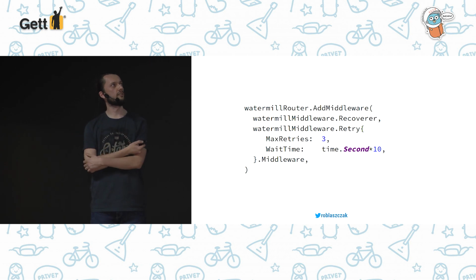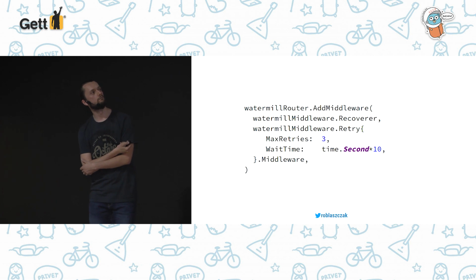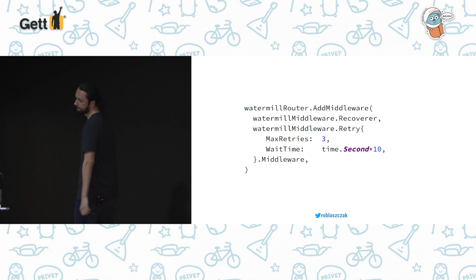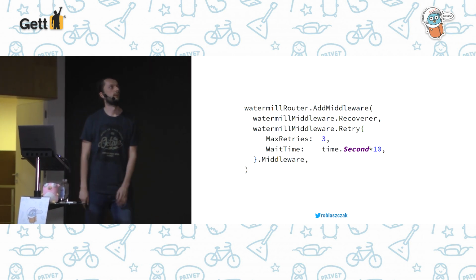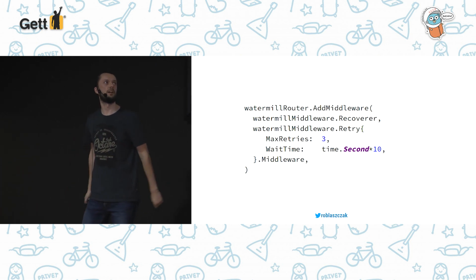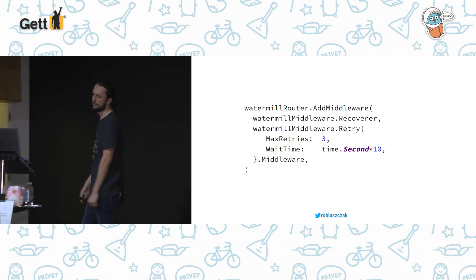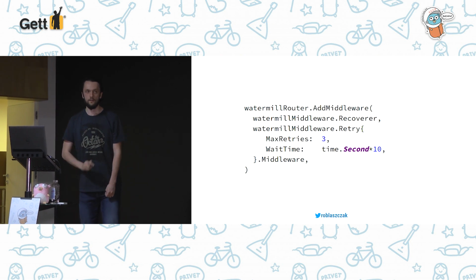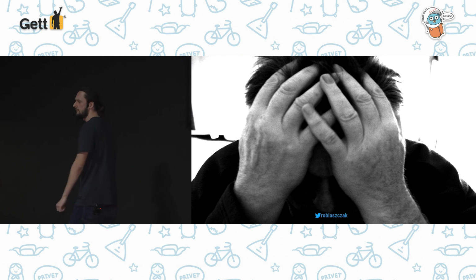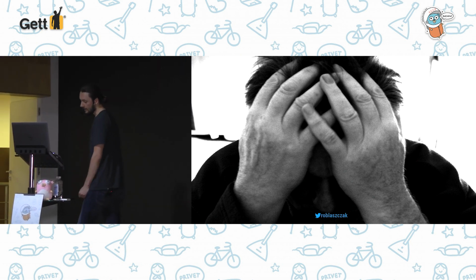And we can set how many times we want to redeliver this message and how much time we want to wait between these retries. So we have really nice power over how to make these retries. We can also set some backoff, so we can increase waiting time by count of retries. As I said, we already solved one problem with this architecture, but unfortunately we have another problem.